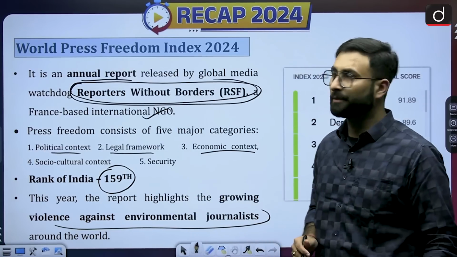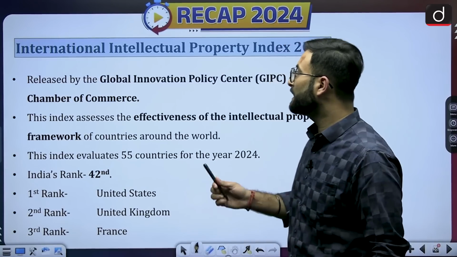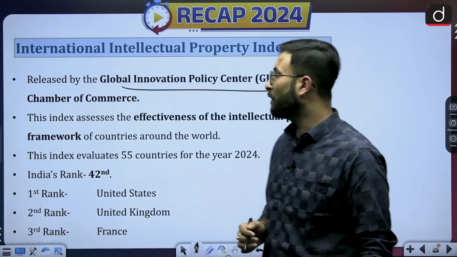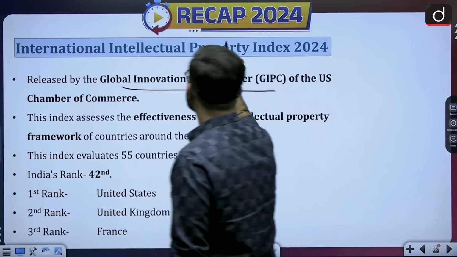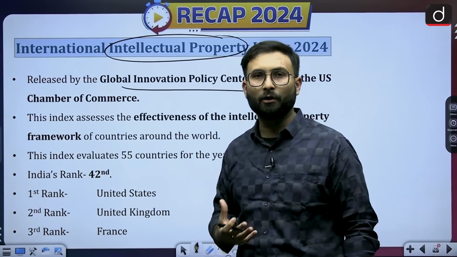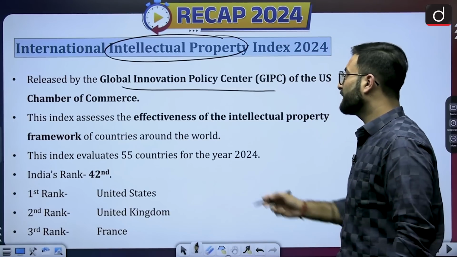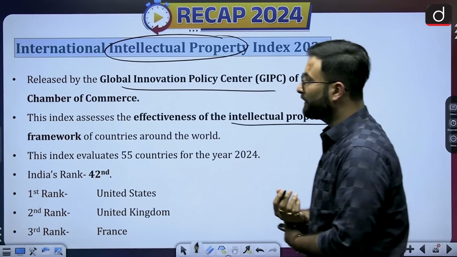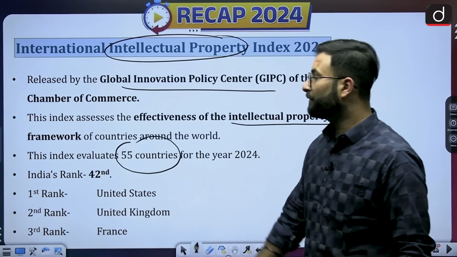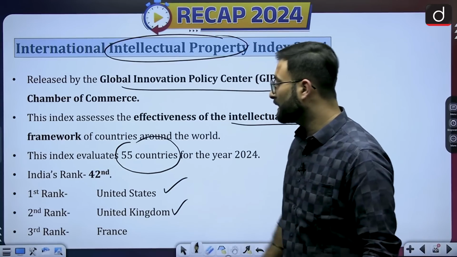Now coming to the next one, International Intellectual Property Index 2024, released by the Global Innovation Policy Center, GIPC, of the US Chamber of Commerce. Basically, the intellectual property index shows how well your policies are protecting intellectual property. The index assesses the effectiveness of the intellectual property framework of countries around the world. It has evaluated 55 countries, out of which India's rank is 42nd. Top ranker is USA, second is United Kingdom, and third is France.